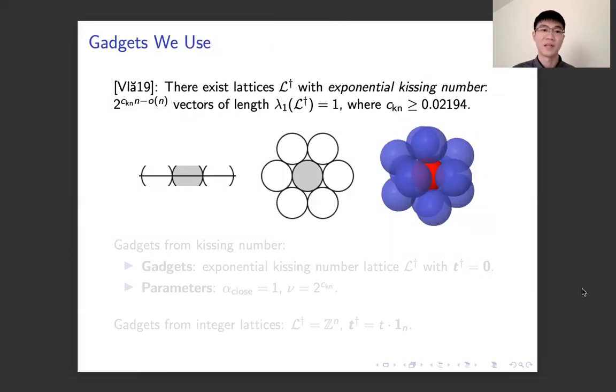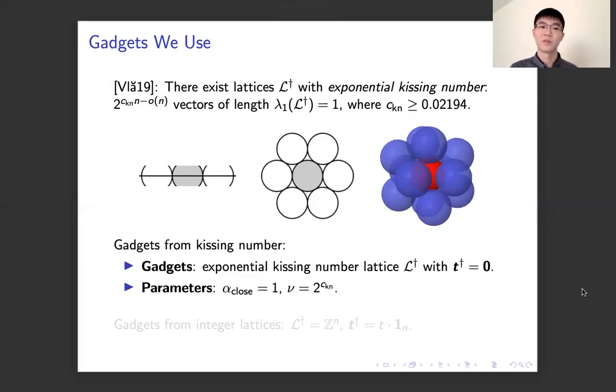A result by Vlăduţ shows that there exists a lattice L dagger with exponential kissing number. That is, the number of lattice vectors of length lambda 1 is at least 2 to the c_kn times n, where c_kn is some explicit constant that is about 0.02. Here are pictures showing the kissing number for low dimensions.